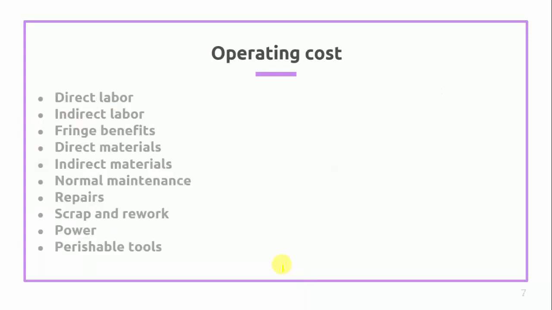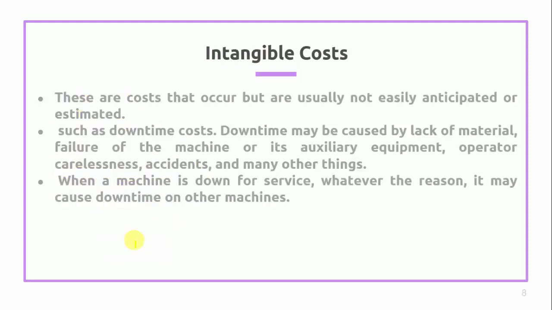Okay, next we will discuss the operating cost. Operating cost comes under the direct labor cost. After that, indirect labor cost for the different types of machines. After that, fringe benefits. After that, direct materials required. After that, indirect materials required for that particular machine. Normal maintenance, repairs, scraps and rework. After that, power. After that, perishable tools. So all these factors come under the operating cost.